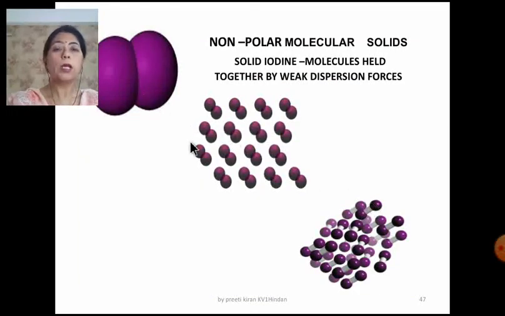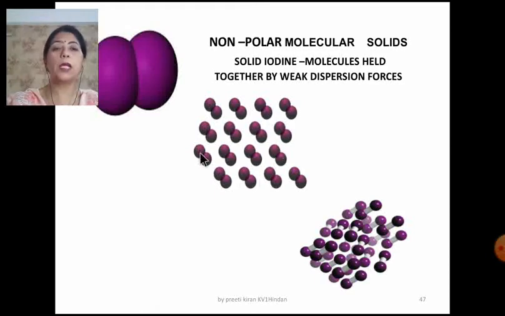Now on the screen you can see an example of the non-polar molecular solid. I have taken an example of an iodine molecule, I2. The bond is between the two same type of atoms, and now you can see here this unit is arranged so beautifully.